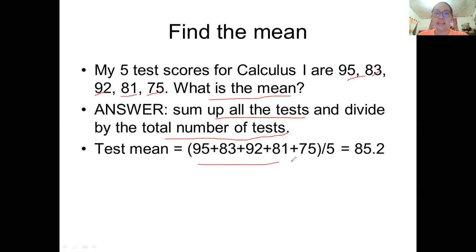So you will just add them all, the number of data that you have. We have 95, 83, 92, 81, and 75. You add them all, sum it up, and then you divide it by the number of data that you have. How many data do you have? You have 1, 2, 3, 4, 5. So there are 5 data, or total number of tests. That's why we divide it by 5. So to sum it up and then divide it by 5, it will give you an answer of 85.2.